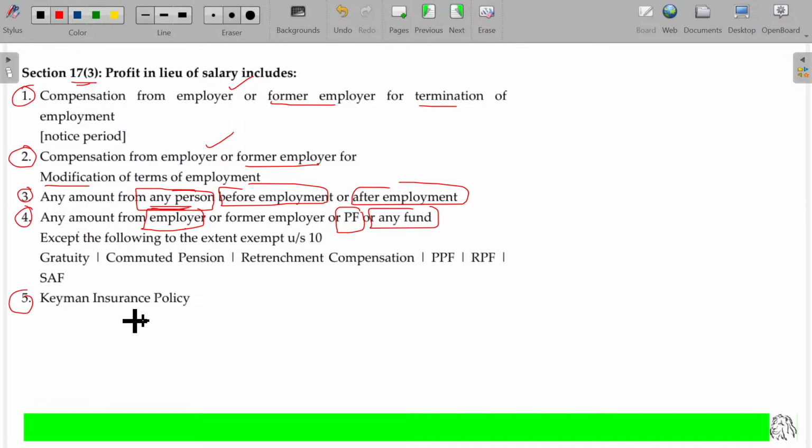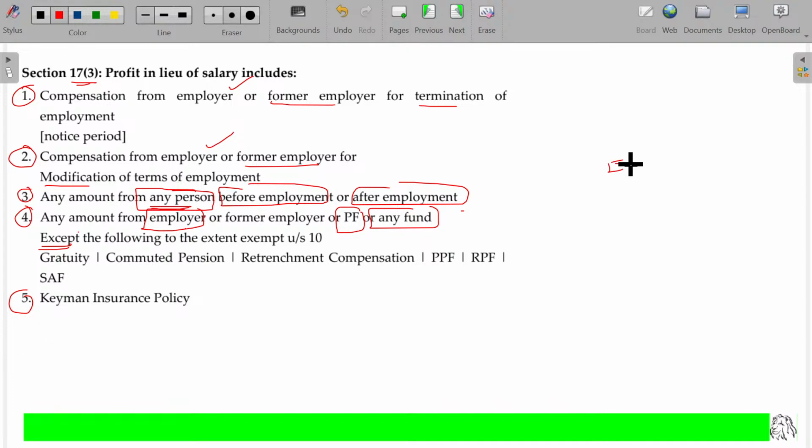And the fifth one is scheme and insurance policy. Any benefit received from the insurance company where the premium is paid by the employer on behalf of the employee will be considered under the insurance policy. If the compensation is received by the employee, then it is called profit in lieu of salary. If the compensation is received by the employer, then it will come under PGBP. The fourth point, in this case, except.